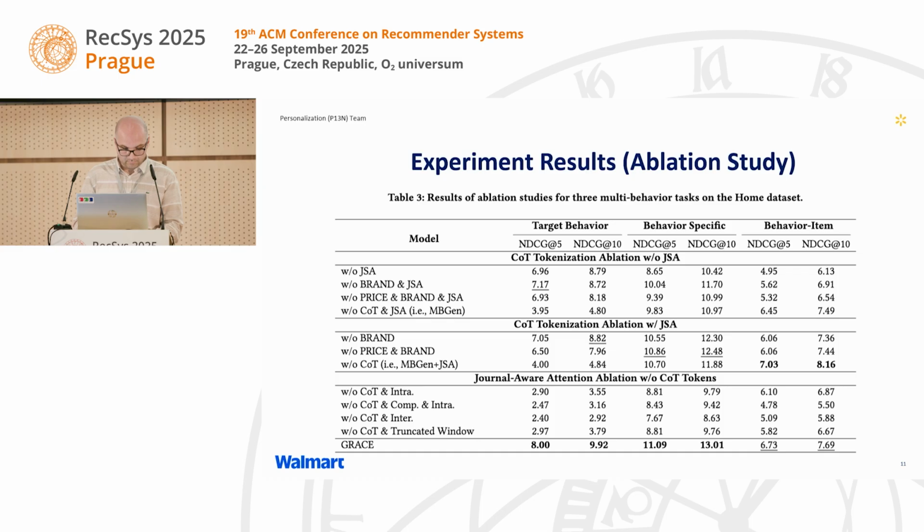To validate our design choices, we conducted extensive ablation studies. This slide shows the results on the home dataset. There are two key takeaways here. First, in the top section, removing COT tokens entirely, or even removing parts like brand and price, leads to a significant drop in performance. This confirms the importance of our hybrid tokenization. Second, comparing models without JSA shows that the sparse attention mechanism provides a consistent lift across different configurations.